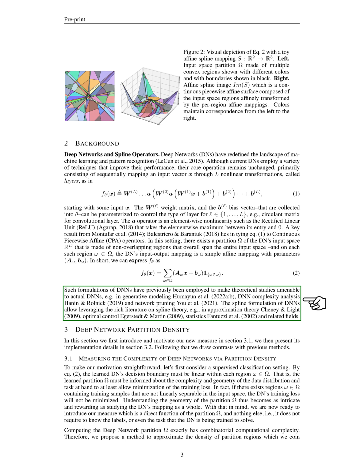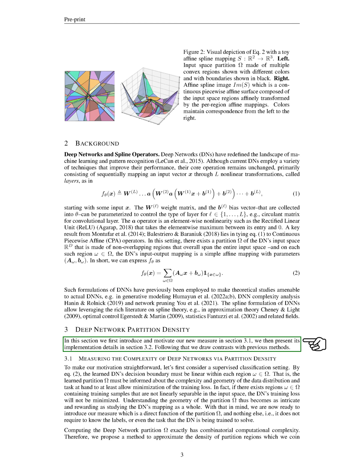Section: Deep Network Partition Density. In this section, we'll introduce a new way to measure the complexity of deep networks, which we call deep network partition density. We'll first explain why we need this measure, then we'll go into the details of how it's implemented. We'll also compare it with previous methods.